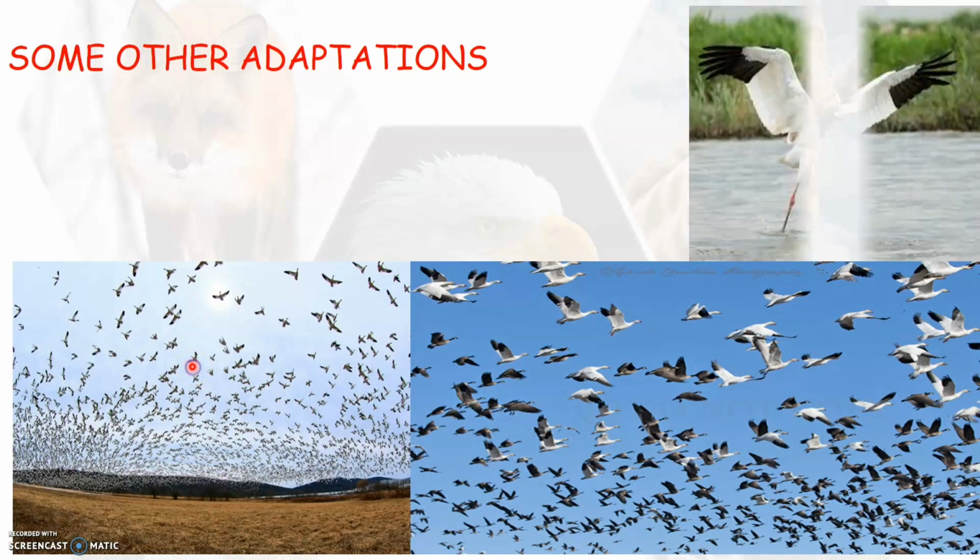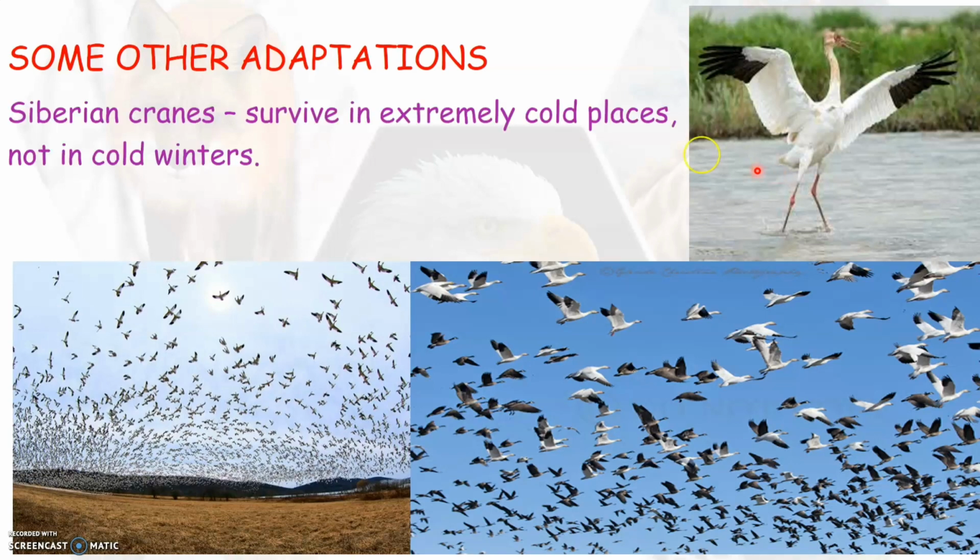Now look into this picture here on your right side. You see the picture of a bird, isn't it? Yes, this is called a Siberian crane. This Siberian crane, as the name says, belongs to the place Siberia. Generally, Siberian cranes can survive in extremely cold places.